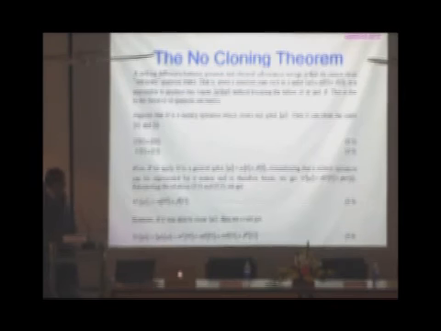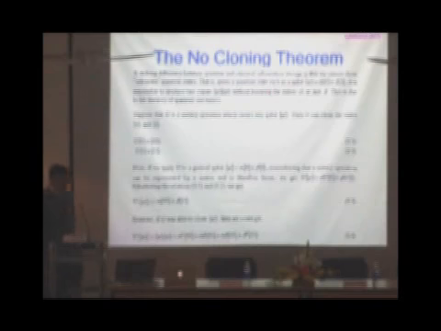Next, we come to the no cloning theorem. A striking difference between quantum and classical information storage is that we cannot clone unknown quantum states. We cannot create a copy of a state, because if you have to copy it, you have to first measure it. And once you measure it, you end up destroying it.